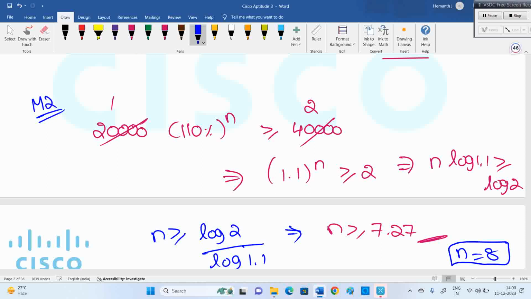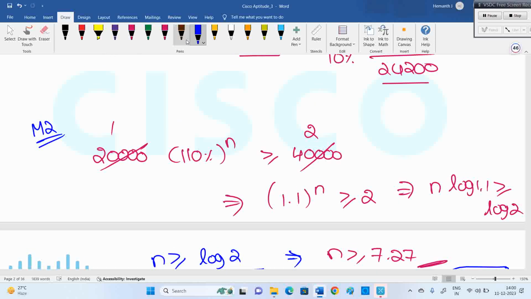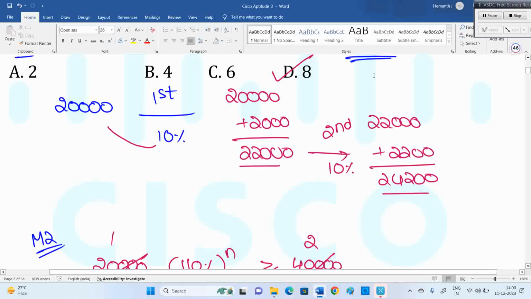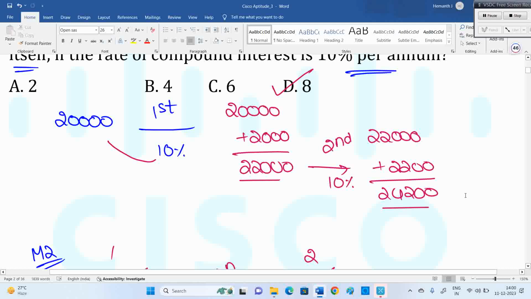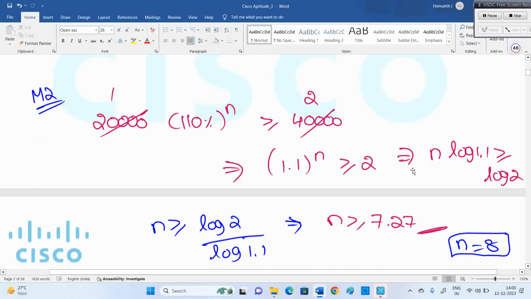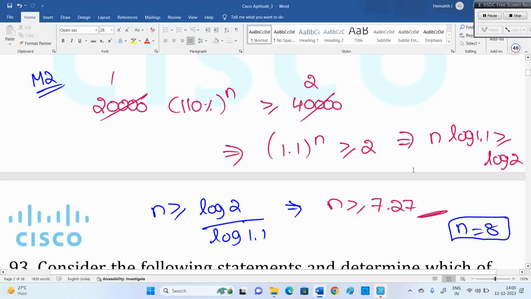Or else I have to do like the previous one, but I have to do it more than 7 times. 10%, 10% adding, keep on adding. I have to get more than 40,000. This process should continue, but that's not an easy task. It will take more time. Or one more approach is 20,000 into 110%. Again 110, again 110. You have to type 110, 110, 110 until it crosses 40,000.